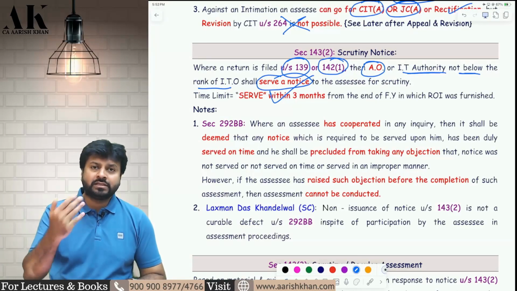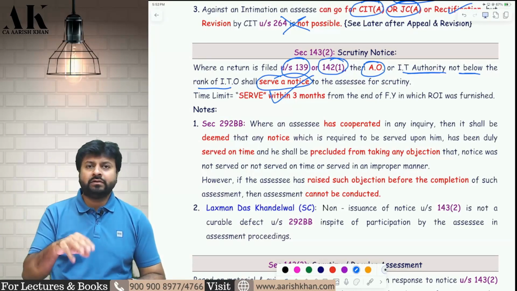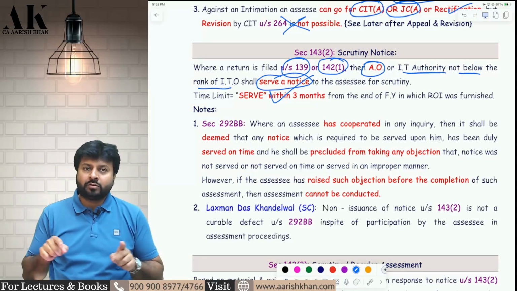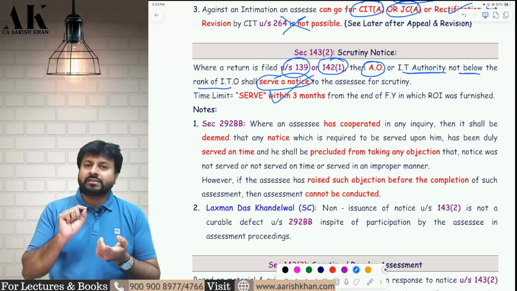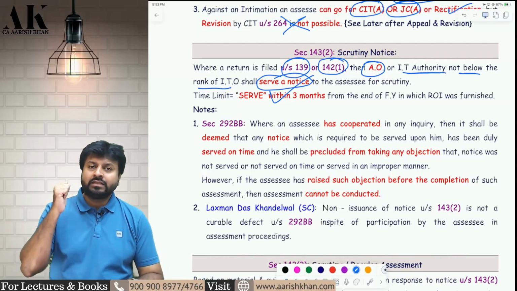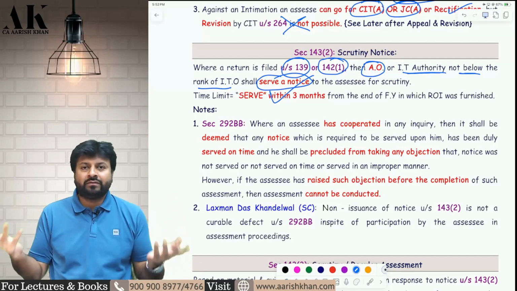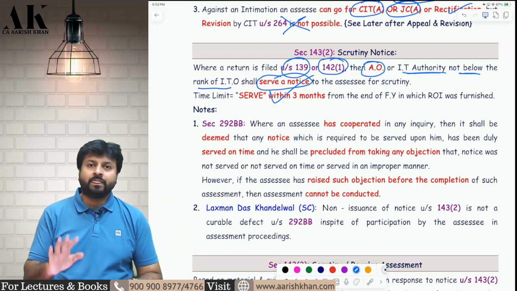Or suppose an assessee to whom the notice is served on time, but it was not served in a proper manner. It was not in a proper format. The things are not properly written in the notice. The signature of the officer was not there. The stamp of the government of India was not there. In short, it's not a legal notice. It's not a valid notice. It's an invalid notice.